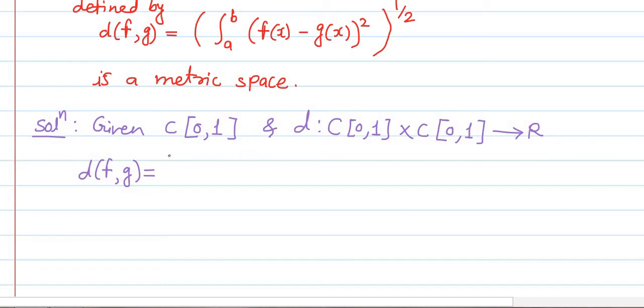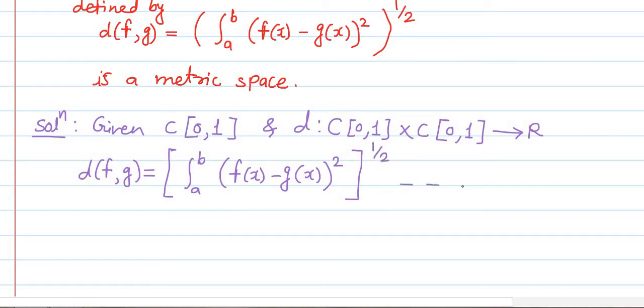is equal to the integration from a to b of [f(x) minus g(x)] whole square, and whole bracket raised to 1 by 2, means the square root.